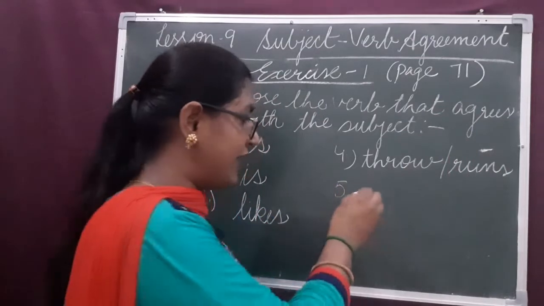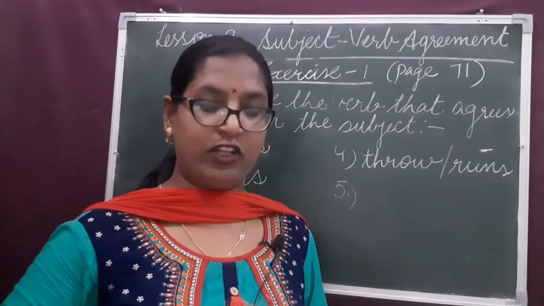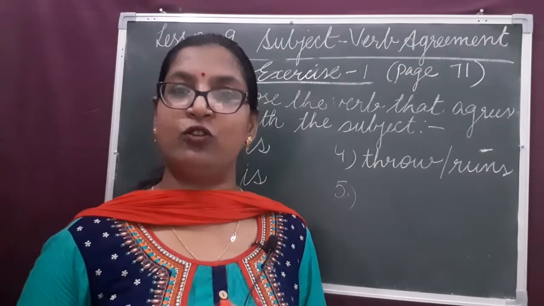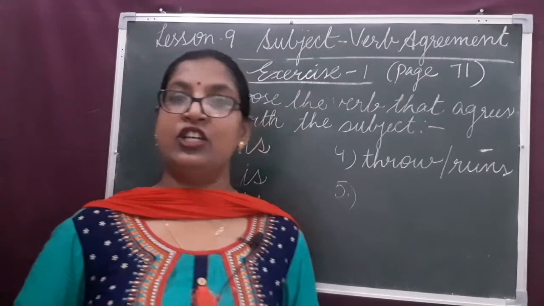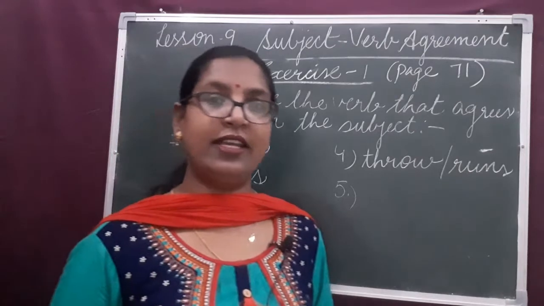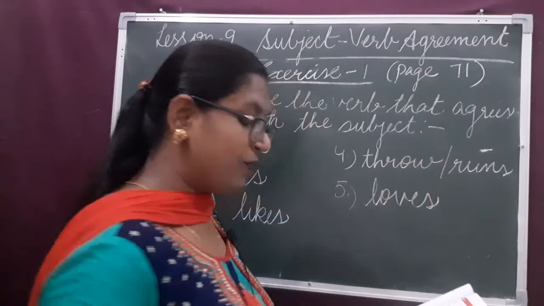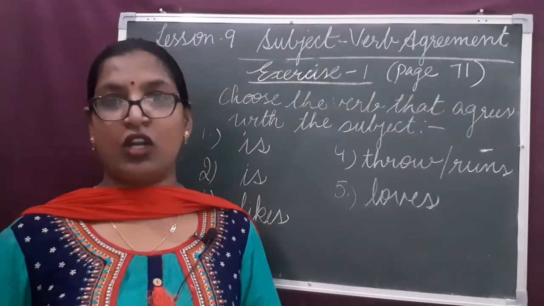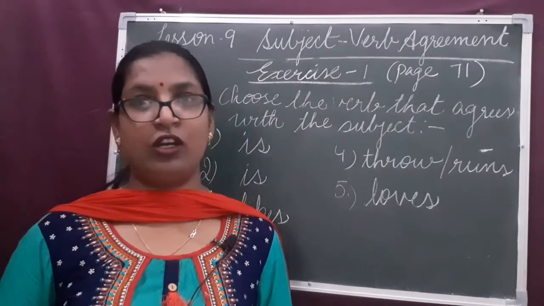Look at sentence number 5. She also dash to play with my phone. What are the options? Love or loves. What is the subject? She is the subject, third person singular in number. So the verb will carry S with it. She also loves to play with my phone. I hope you understood how to solve this exercise. So dear children, the remaining 5 sentences try to solve by yourself.